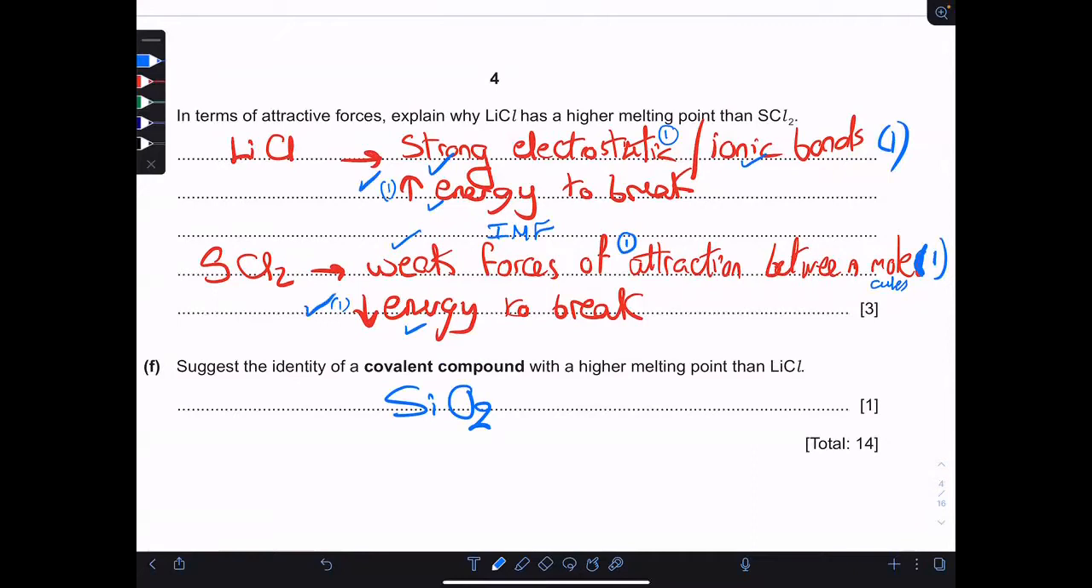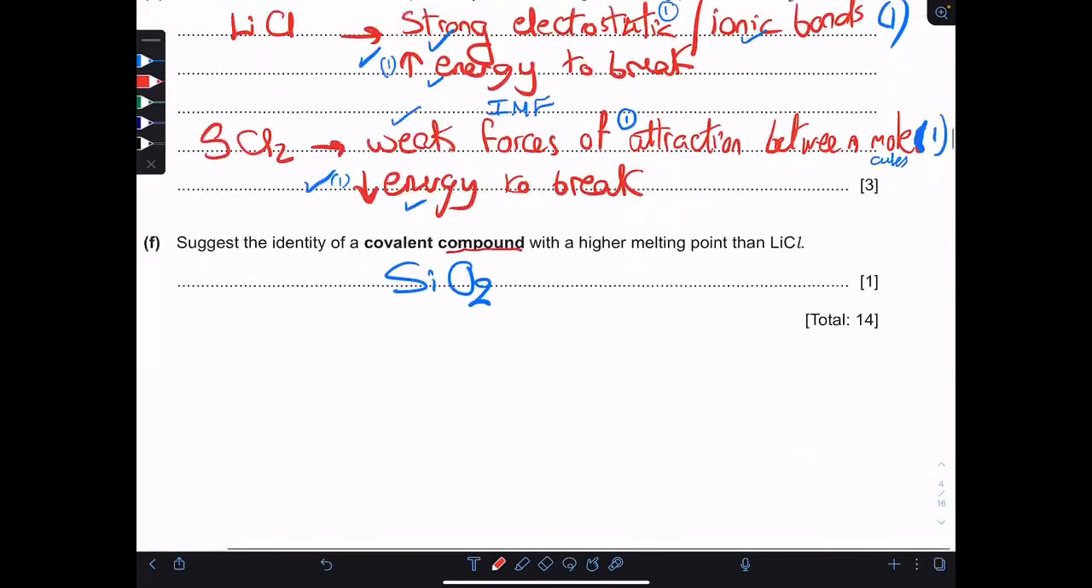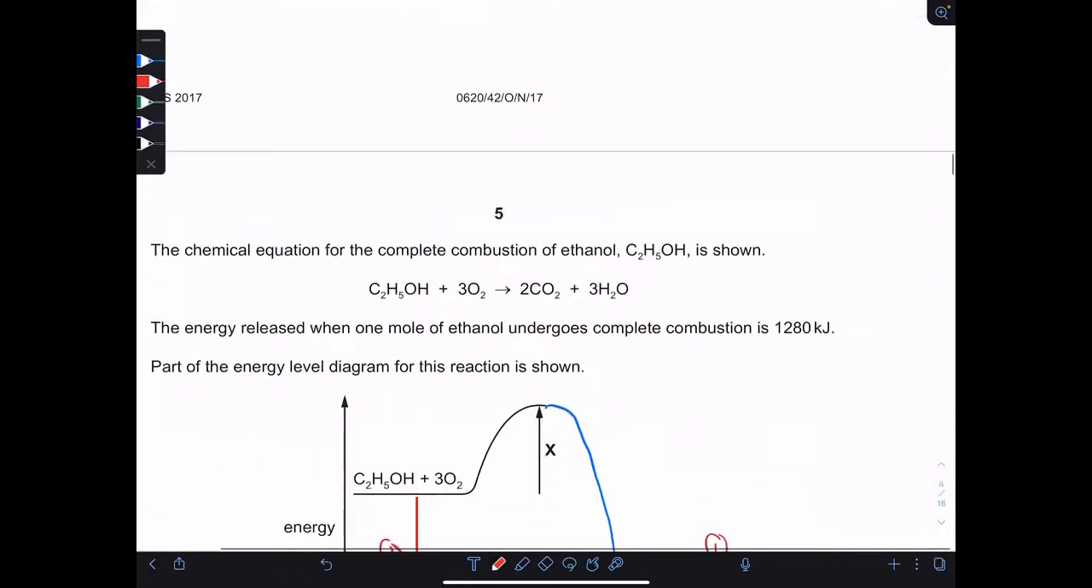Suggest the identity of a covalent compound with higher melting point than lithium chloride. The only acceptable answer is silicon dioxide, because the diamond and graphite are not compounds. A compound is made of different elements, not of only 1 element like diamond and graphite.